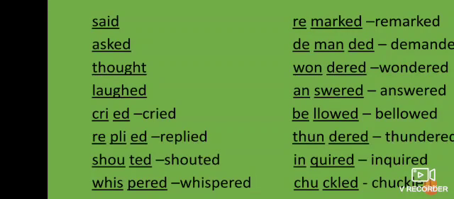Or also when you are uttering something loudly, that is also called crying or cried. And past form of cry is called cried. Then the next word is replied, reply, ply, ed, replied. Reply means answer, and reply's past form is called replied.